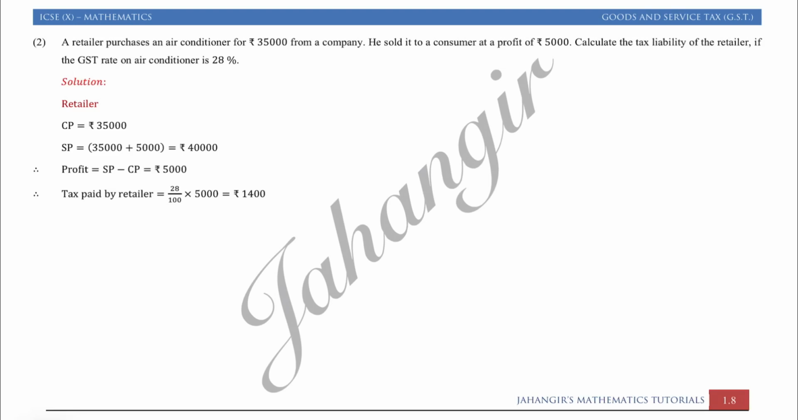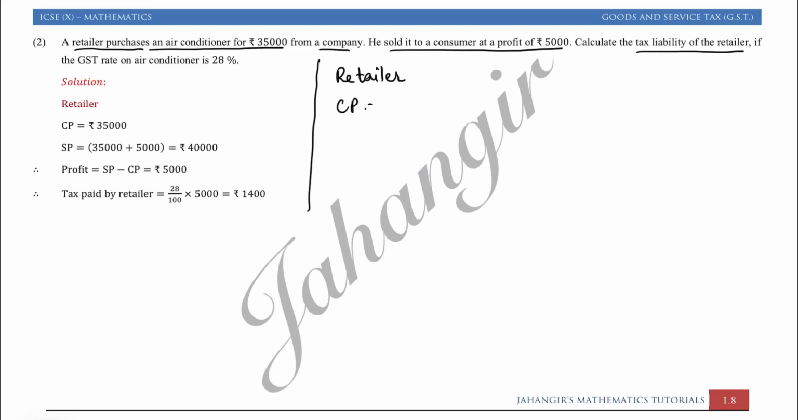Question number 2. A retailer purchases an air conditioner for rupees 35,000 from a company. He sold it to the customer at a profit of 5,000. Calculate the tax liabilities of the retailer. Now we will talk about the retailer. Retailer is a middleman, just like a trader. The retailer's buying price is rupees 35,000 and his selling price, after adding 5,000 rupees profit, is rupees 40,000 to the customer.